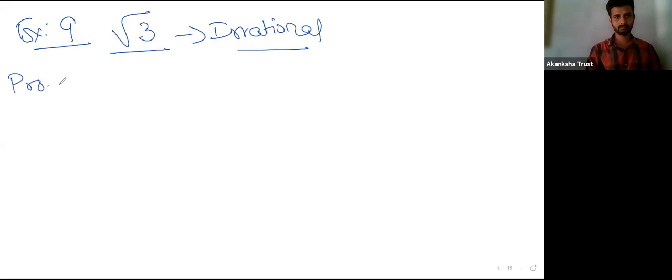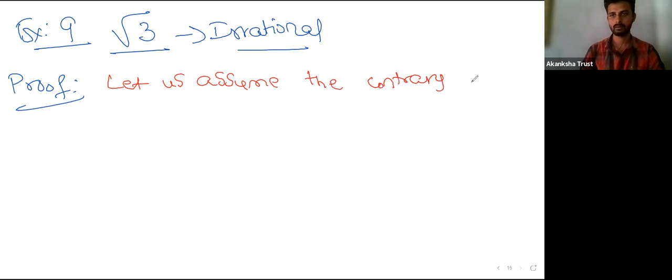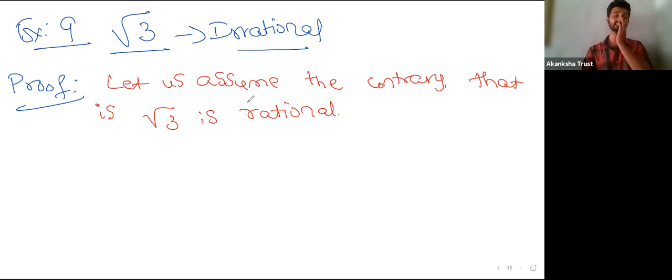Here, let us assume the contrary of this statement, that is, root 3 is rational. So let us assume the contrary, that is the reverse of this.